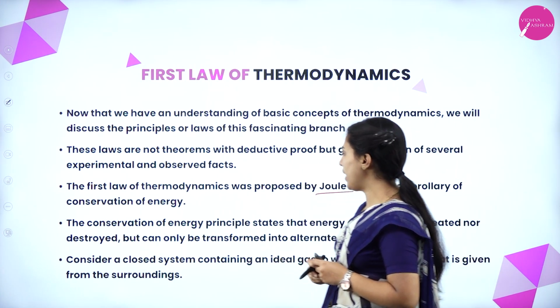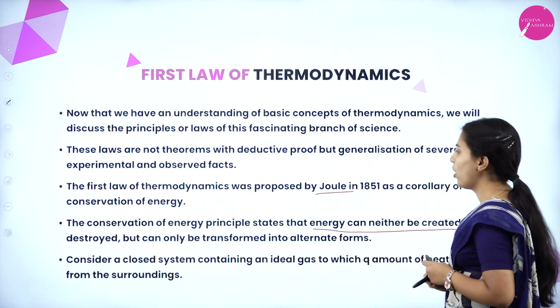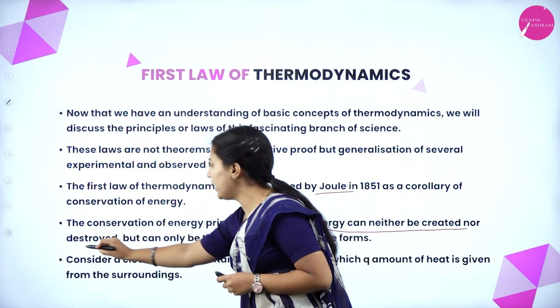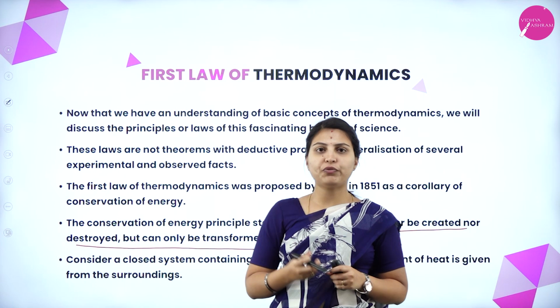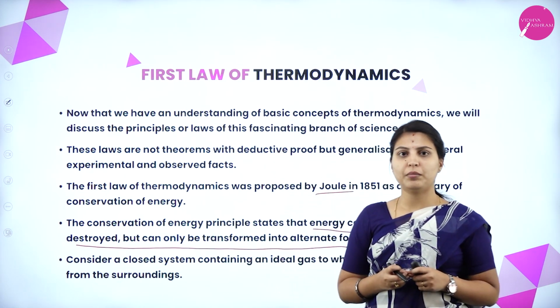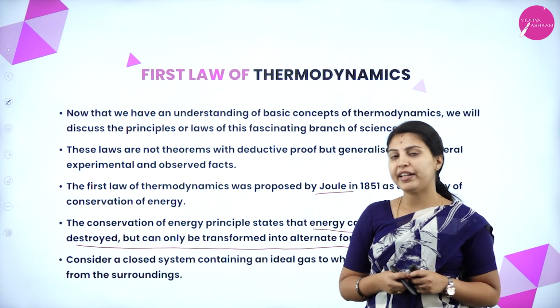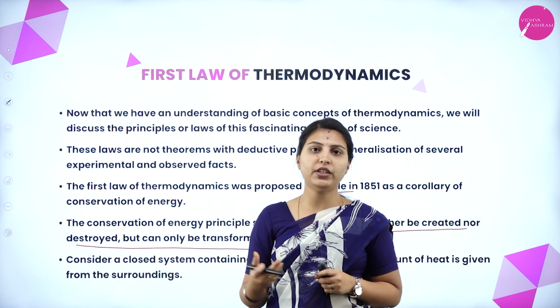The conservation of energy principle states that energy can neither be created nor be destroyed but can only transform into alternate forms. For many years we have known the principle of conservation of energy: energy can neither be created nor destroyed, but it can transform into different forms.